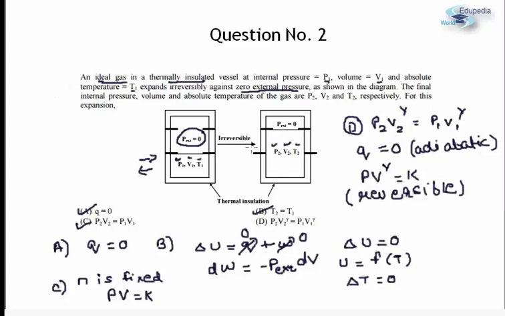In this question, it very clearly states that the above process is irreversible. So obviously D is not going to be our answer. The correct answers for this would be A, B and C.